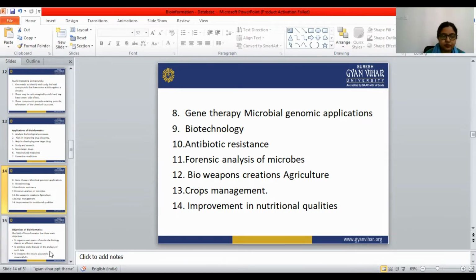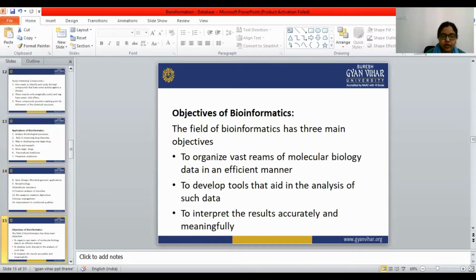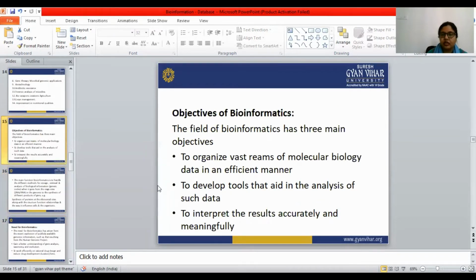Let's see the objectives of bioinformatics. The field of bioinformatics has three main objectives. First one is to organize a vast range of molecular biology data in an efficient manner.